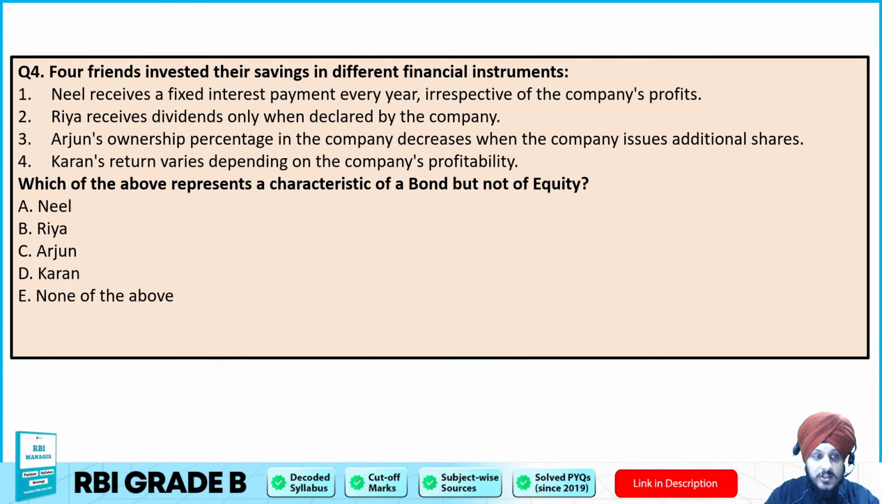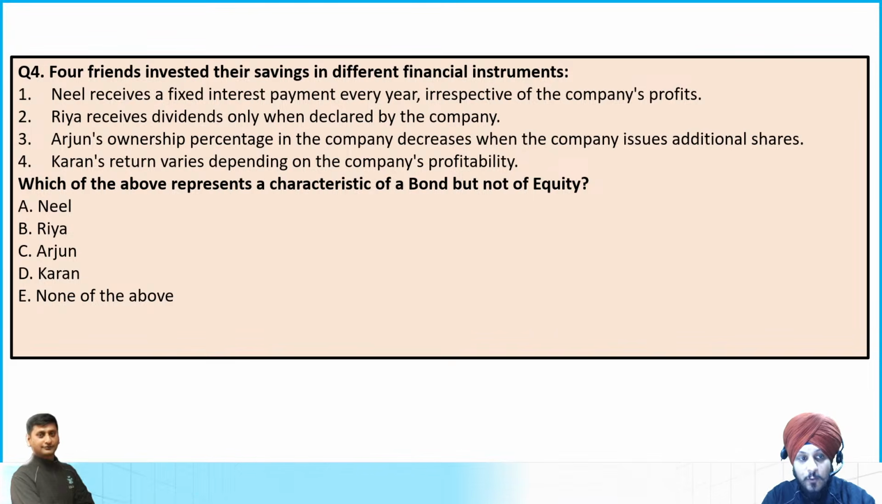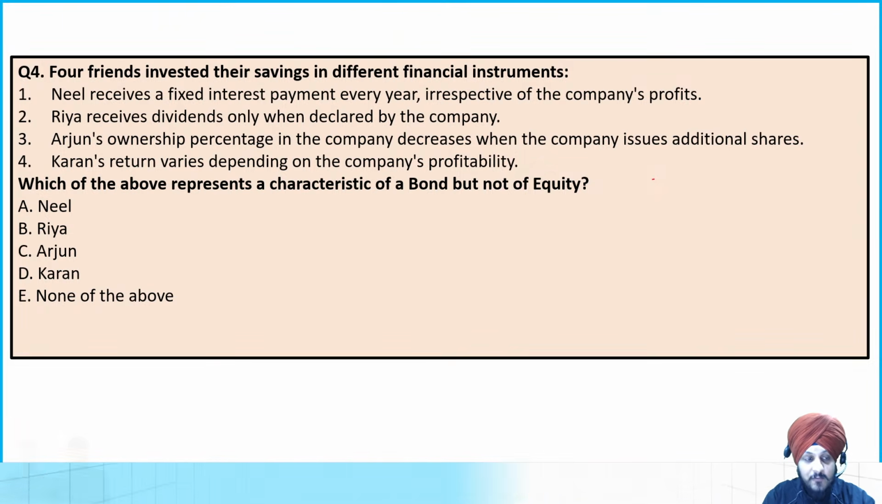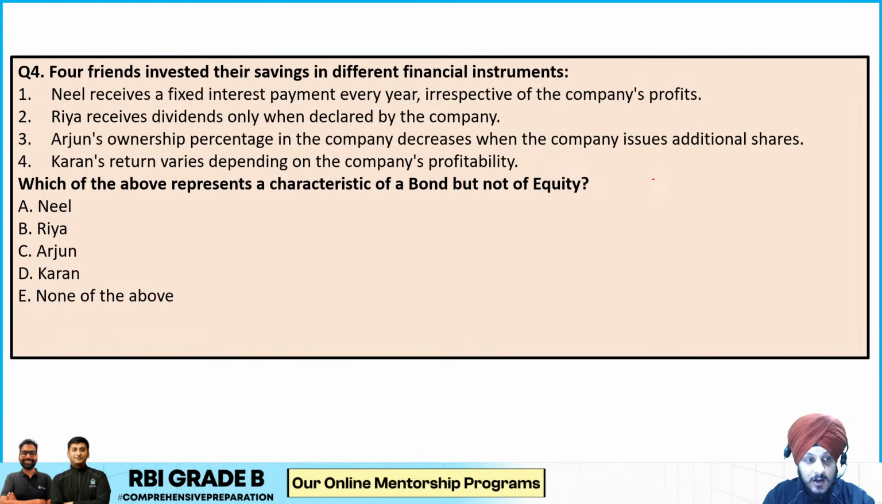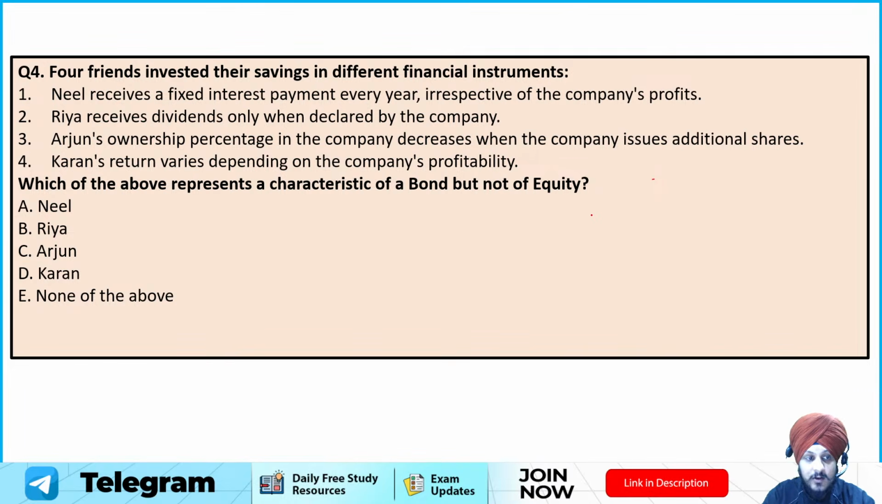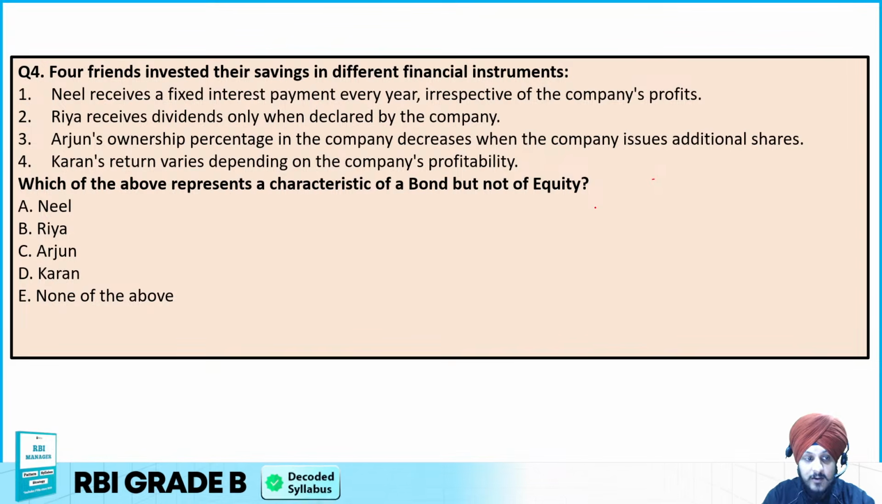Now moving on to question number 4. Four friends invested their savings in different financial instruments, where we have Neil, Ria, Arjun and Karan. Neil receives a fixed interest payment every year irrespective of the company's profit. Ria receives dividend only when declared by the company.